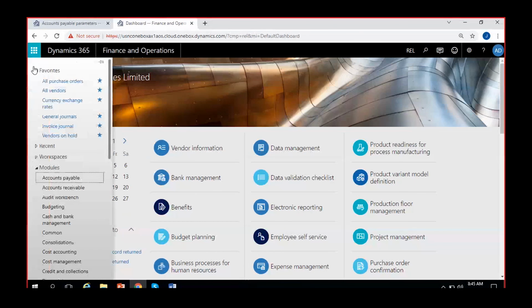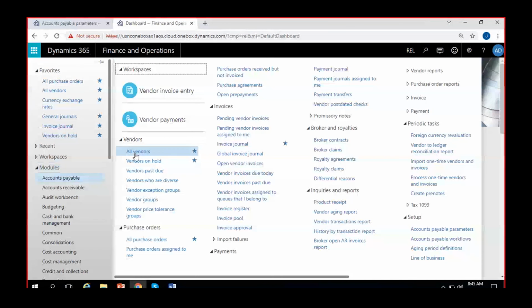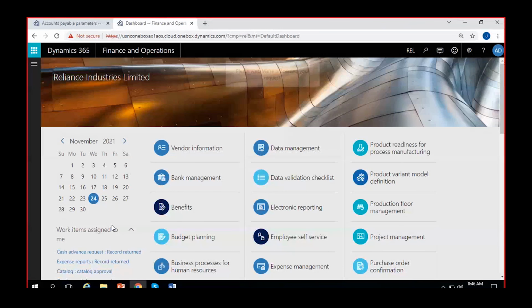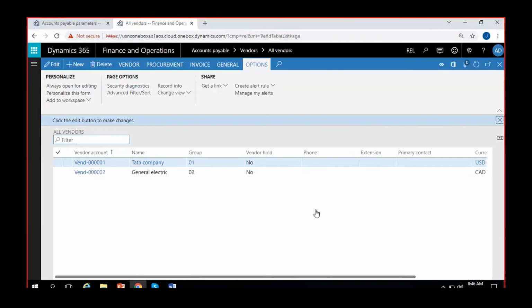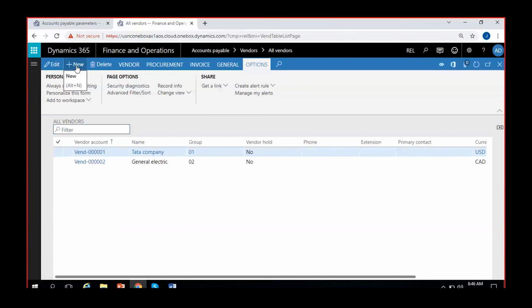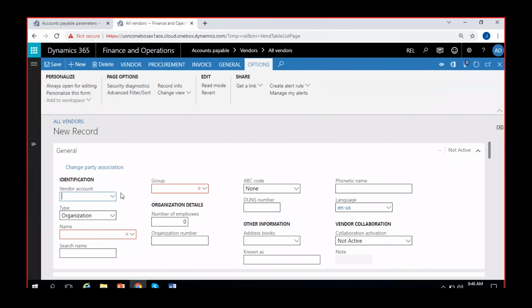Then go back to vendors again, accounts payable, all vendors. Then I can click on new vendor. Now I can see it. It was a refresh issue, I think. I can see the field empty. Normally it should take vendor 000003, right? But it didn't take that code. You can enter your manual code.